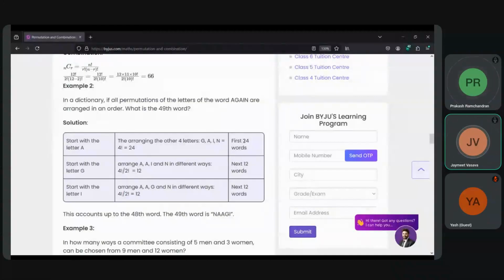And then when we calculated for I, we got 12. So 36 plus 12, 48. The question was asked for the 49th word. And as we have calculated for all A, G, and I, now the alphabet that remains is N. So the first letter will be N, but we are talking about alphabetical order. So that's why double A, G, I.